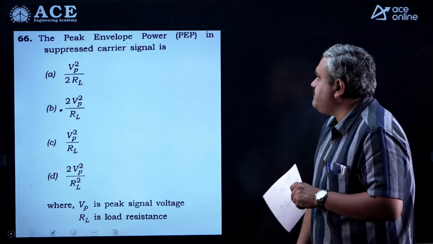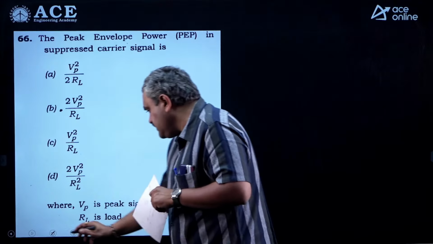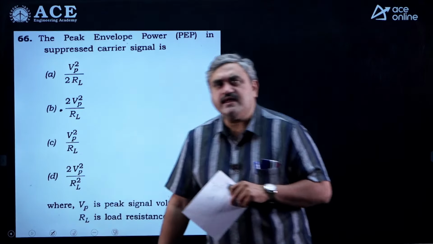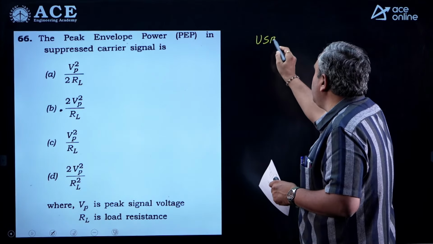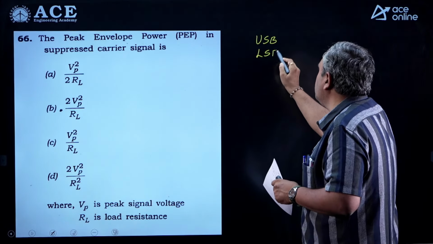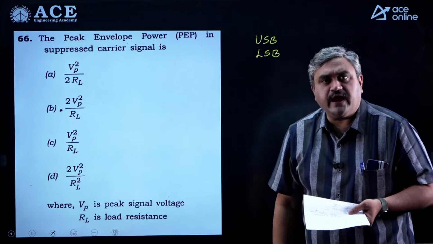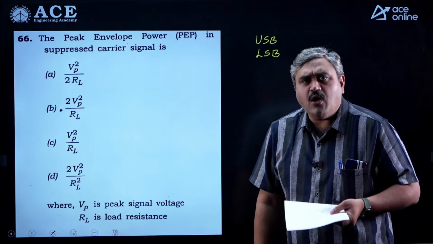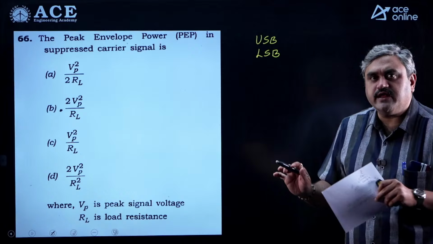Next, the peak envelope power in a suppressed carrier signal. So here he is talking about a suppressed carrier signal. Suppressed carrier signal means what? You are doing a transmission of only the upper sideband and lower sideband. Correct or not? That means definitely it will come under the category of a DSB-SC signal, or it can be an SSB also, but he is not considering any carrier.